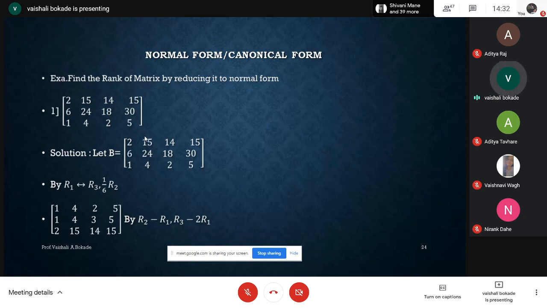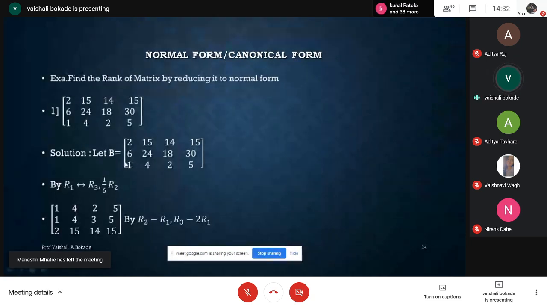As it is a 3 by 4 matrix, I require the element in the 1,1 place to be 1. I'm not having that. See R2 and R3. In R3 this element is 1, so I'm interchanging R1 and R3, and now the element in the 1,1 place is 1.